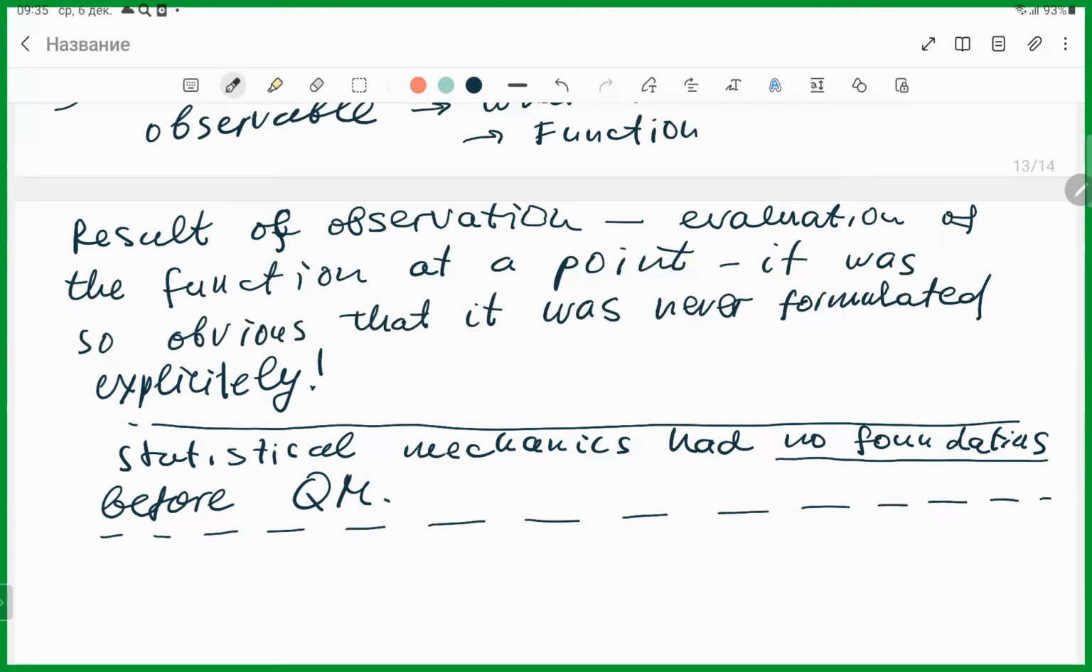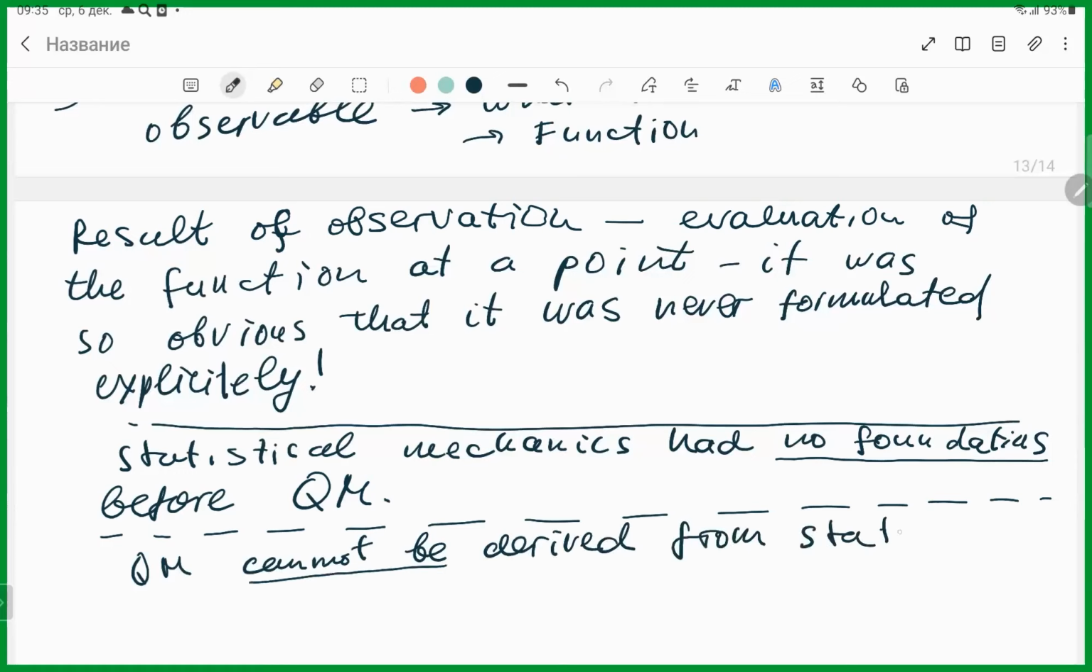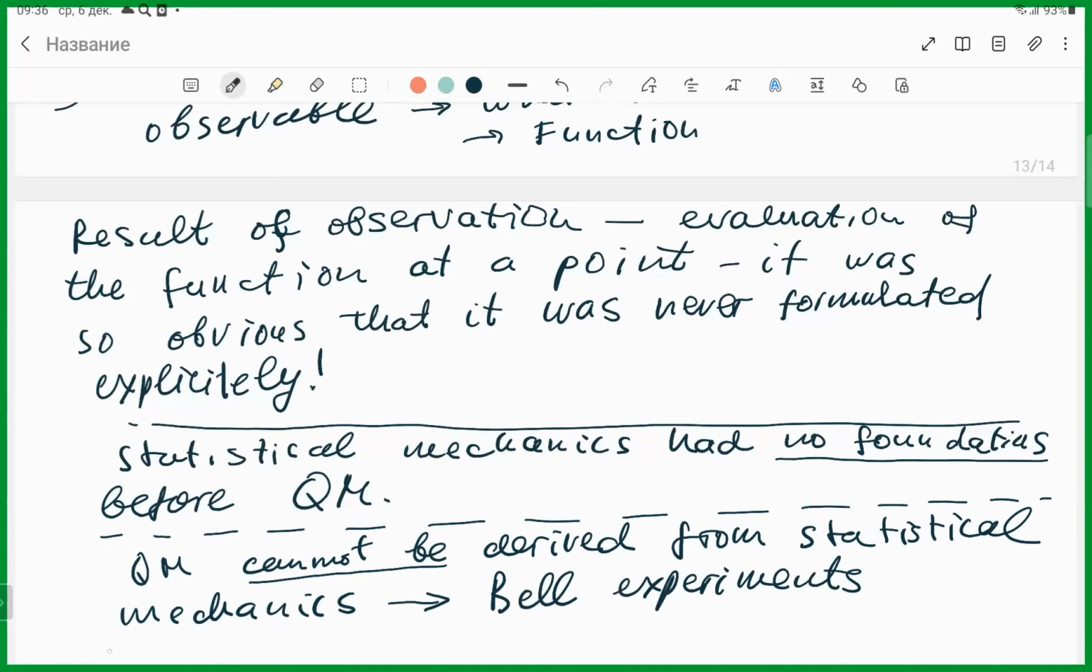Moreover, people were thinking if it is possible to derive quantum mechanics from statistical mechanics. And there are even so-called Bell experiments showing that it cannot be derived. So this was my remark on statistical mechanics. So let me go to quantum mechanics.